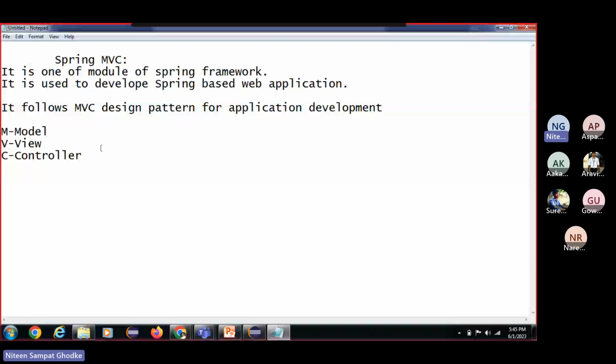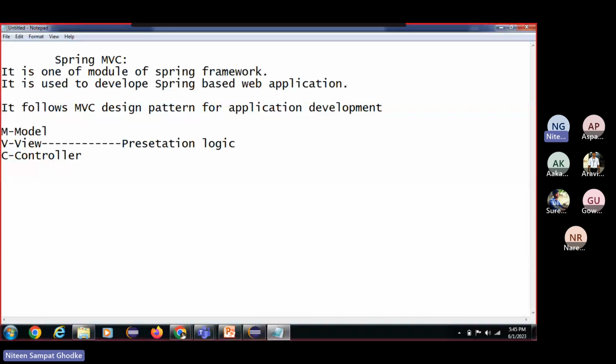So when we say that Spring MVC follows the MVC design pattern, that means the different logics will be separated by the model, the view, and the controllers. Here, view is nothing but the presentation logic, that is, the graphical user interface.